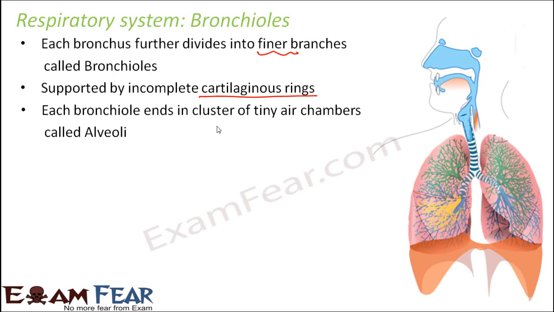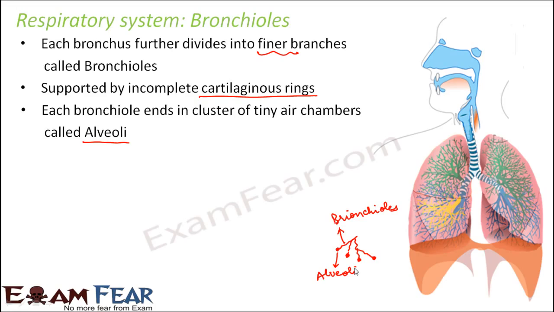So each bronchiole ends in a cluster of tiny air chambers called alveoli. Now when you look at the structure of the bronchioles closely, they are very tiny hair-like structures. But towards their end, they have some swollen, balloon-like structures. They are called alveoli. So if these are the bronchioles, then their ends have some structures which are air chambers, that is, they help in exchange of air, and they are called alveoli.